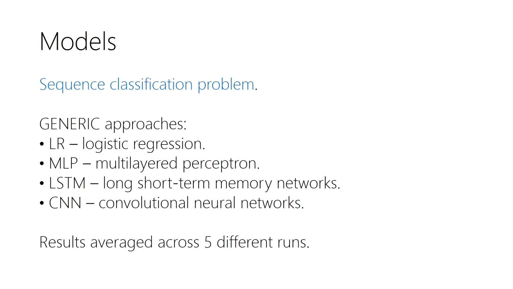What about the models that we tried? Basically, we have addressed the task as a sequence classification problem. The input is going to be a sequence, and the output is going to be a label labeling the sentence. With respect to the models, we are not trying anything very fancy, just generic approaches commonly used in many natural language processing tasks, like logistic regression or a multi-layer perceptron, LSTMs, and CNNs. And we are going to average the results across 5 different runs.